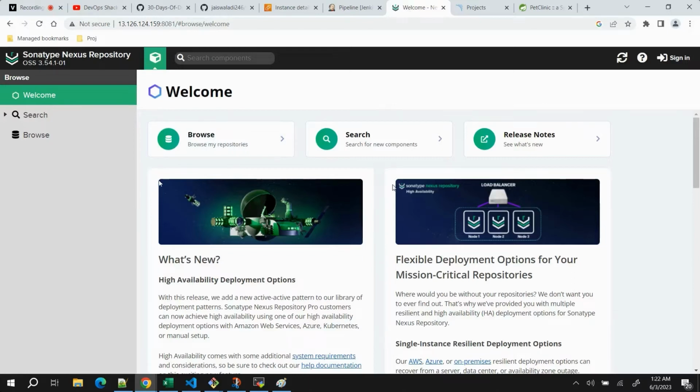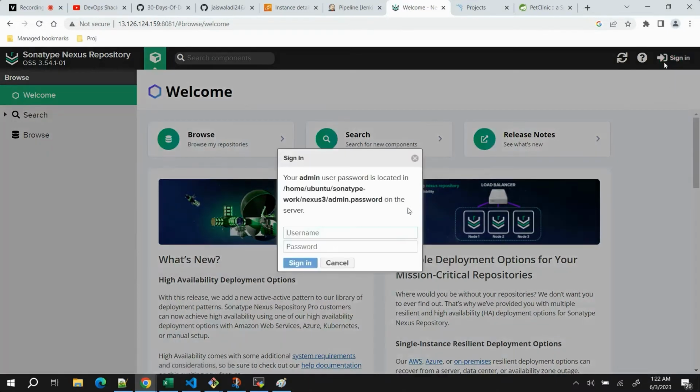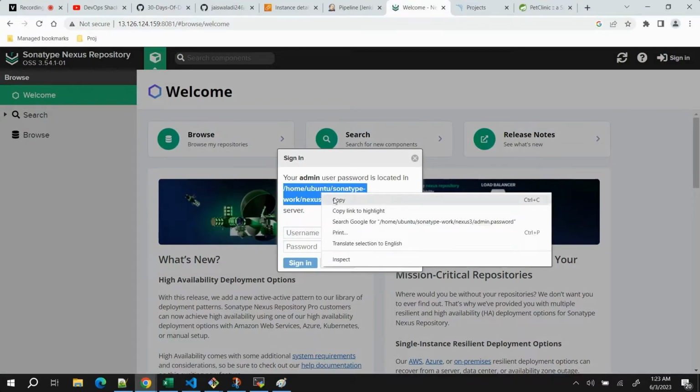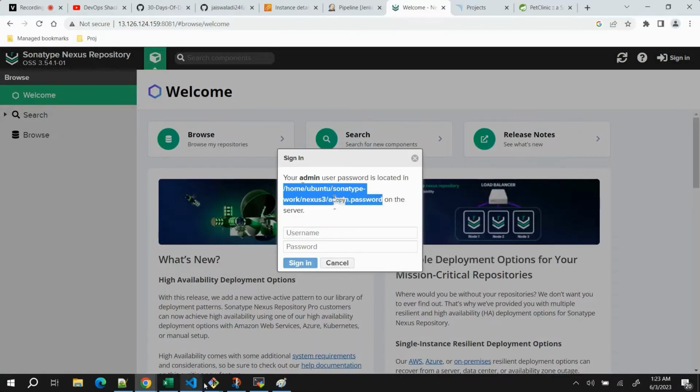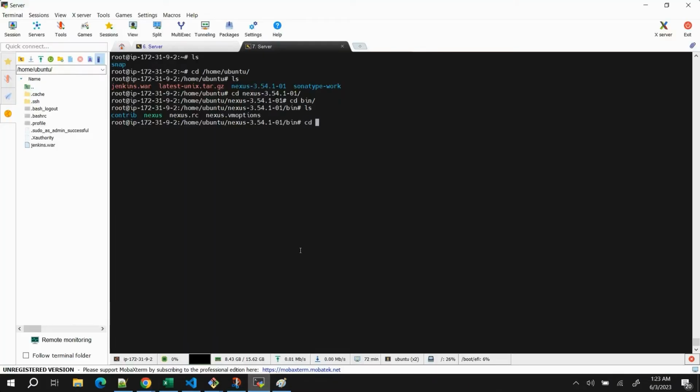Once you install, this is the first page that you will see. Now you need to click on sign in. Here you can see that your admin user password is located in this file. It gives you the location where the password is available, which you need to copy. I have copied this path, then I will go here and clear. I will run the cat command. The cat command is used to view the contents of a file.